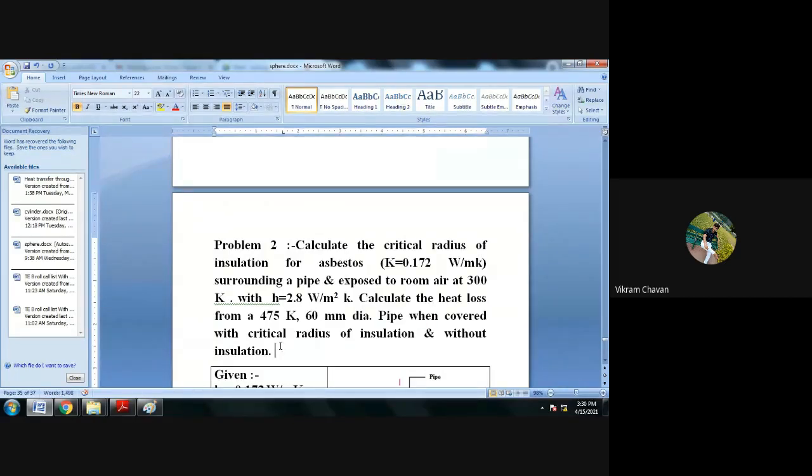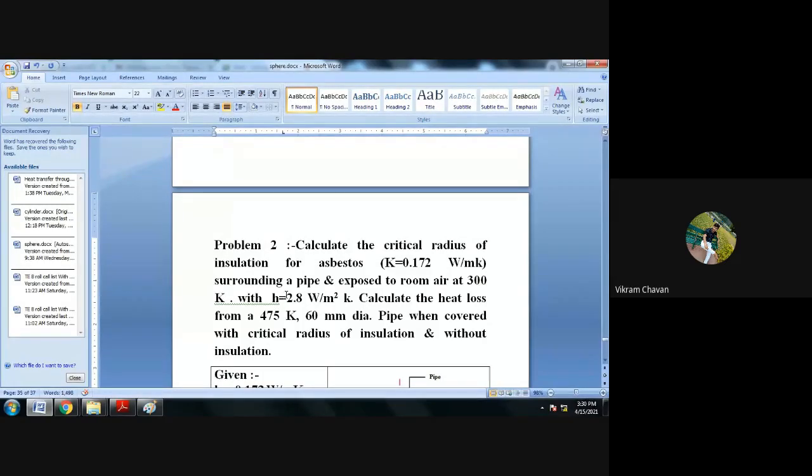Okay, so in the problem, one pipe is considered, and over that pipe, insulation is provided, and we have to determine the critical thickness or critical radius of that particular insulation. In that case, we require the thermal conductivity and heat transfer coefficient. Those two values are provided in the given data only.